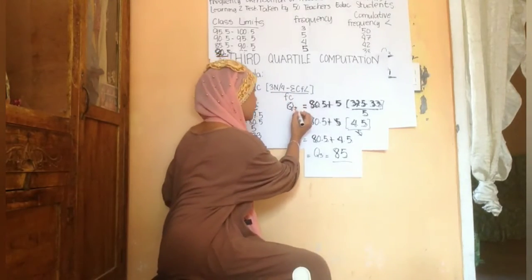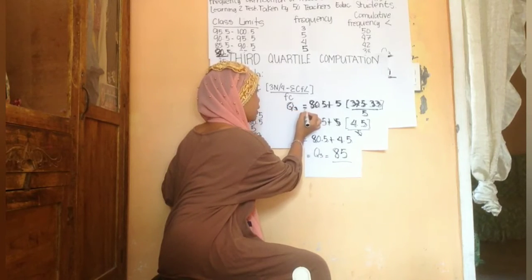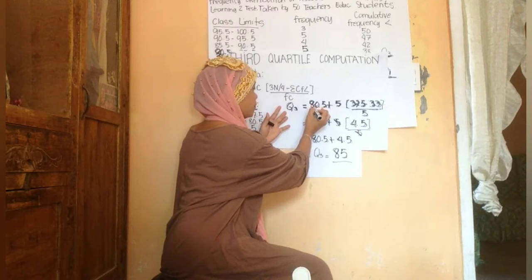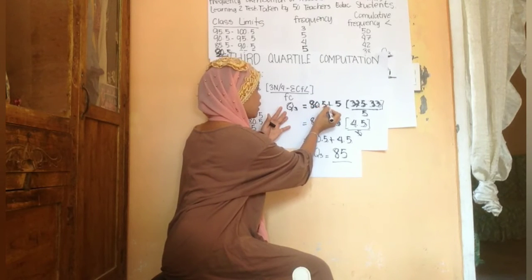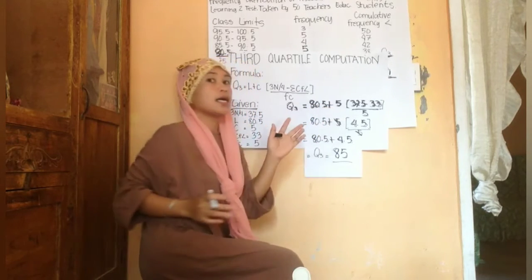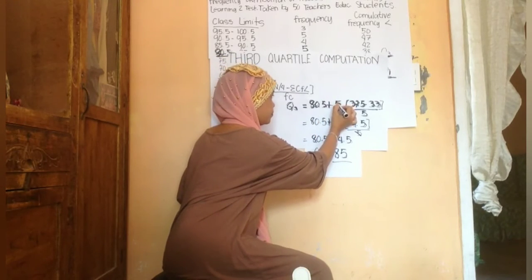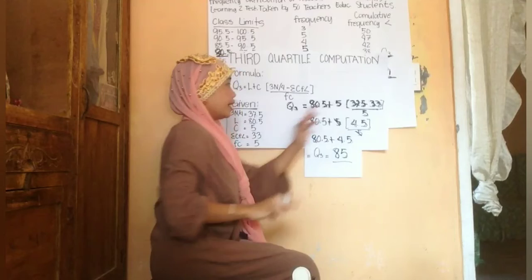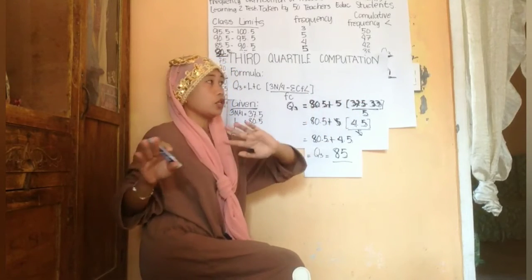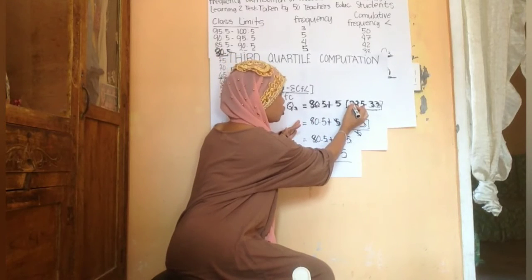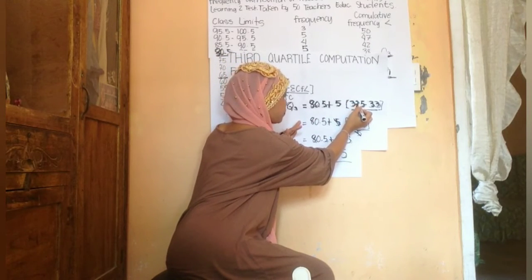First, copy the sign of the third quartile, and then equals. The lower real limits is 80.5. And then plus the class interval, which is 5. And then the third quartile, or 3n over 4, is 37.5, so we write it here.